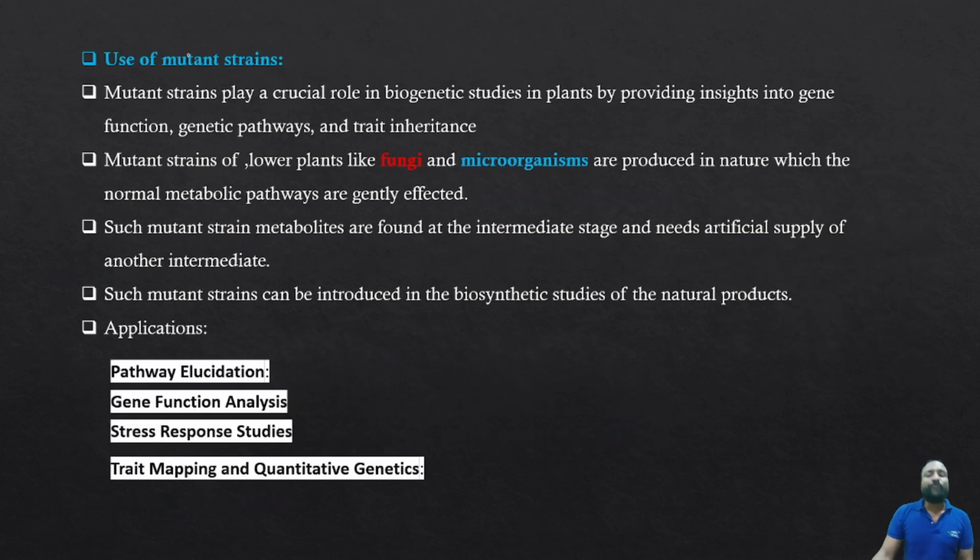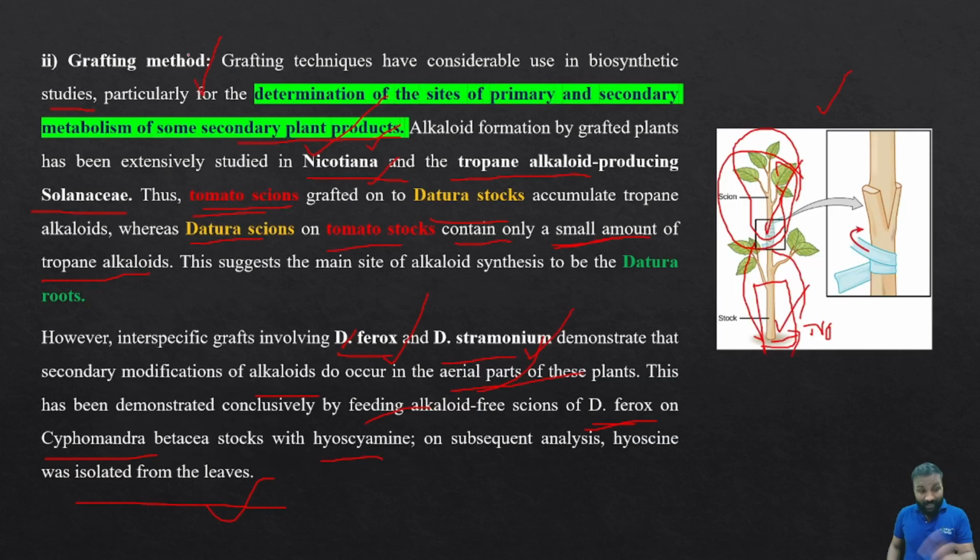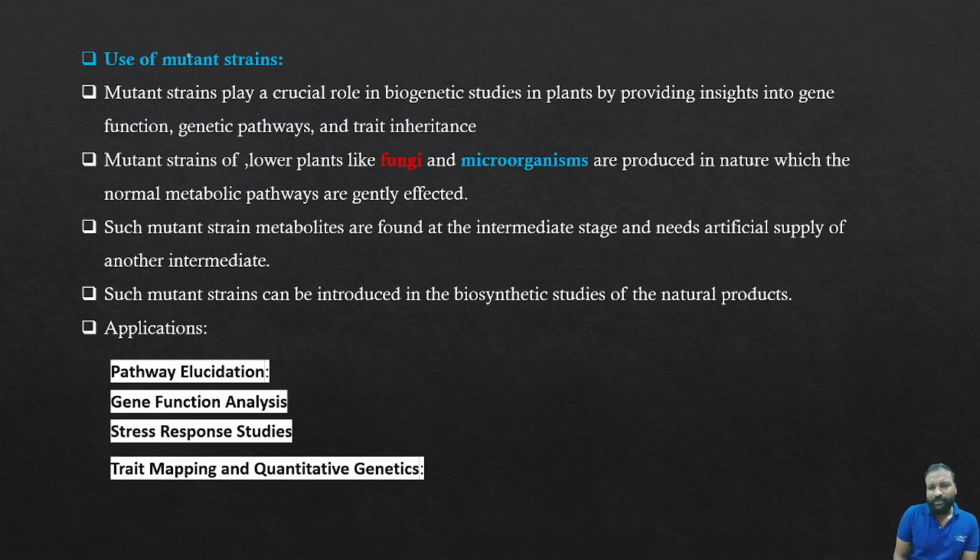Next one is the use of mutant strains. Up to now we have covered two things: first, the use of isolated organs, and next, the grafting method. The third one is the use of mutant strains. How can we investigate by using mutant strains? Mutant strains play a crucial role in biogenetic studies in plants by providing insights into gene function. If you know the gene function, you can alter whatever you want, so that you can change the end product of the particular metabolism, or change the intermediate.